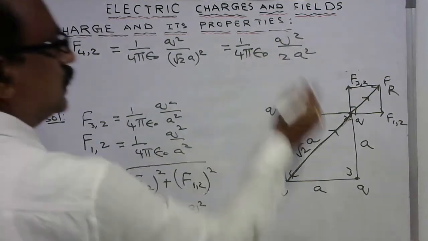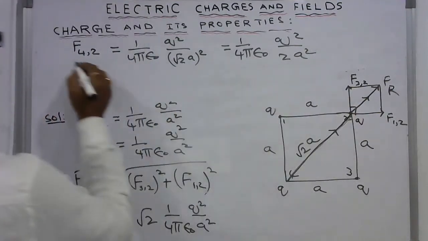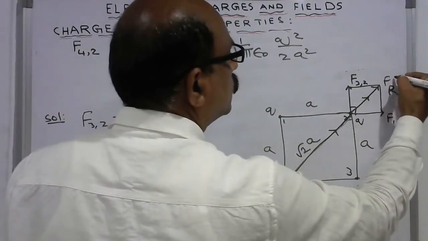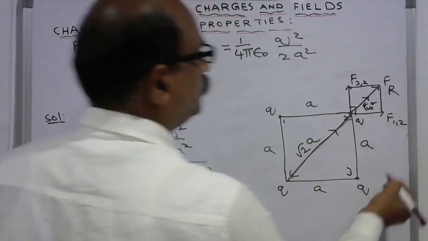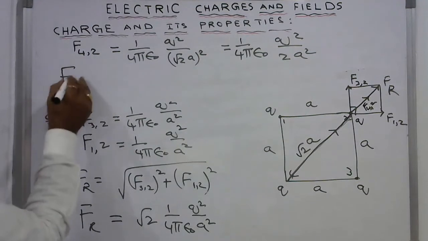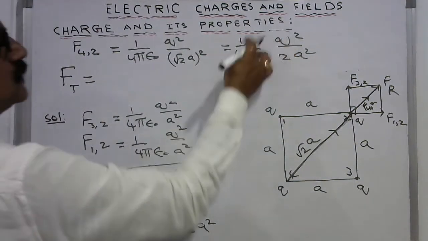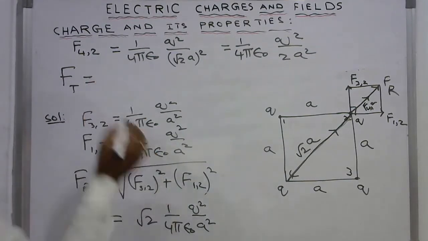So this is another force acting here. You find this, I write here this is F 4 2. So what is the total force now? Total force is equal to this one plus this one. So F r plus, F r is how much?